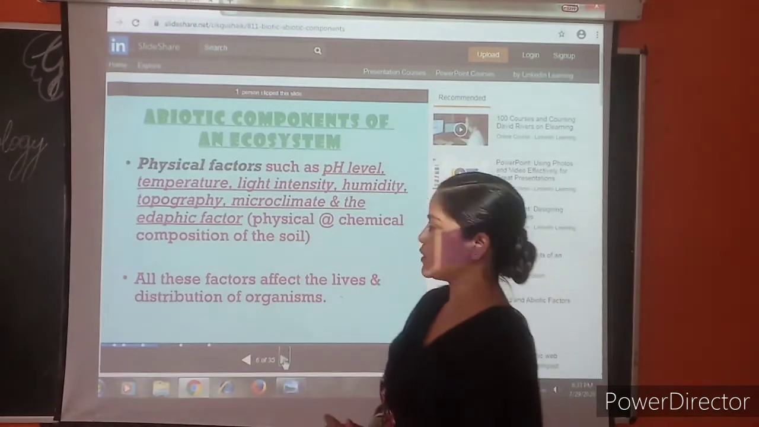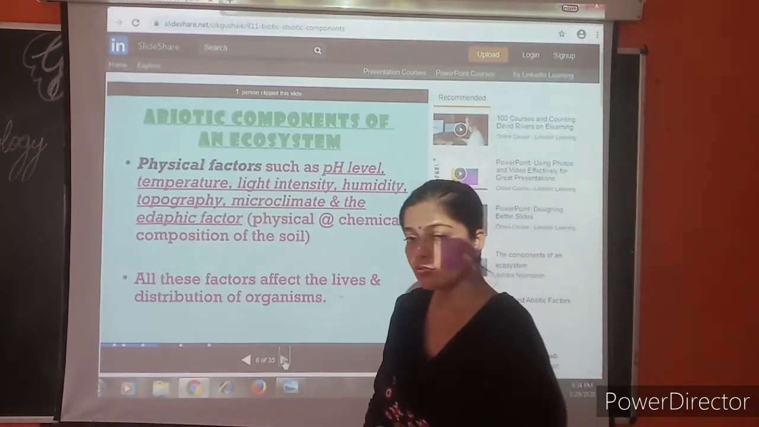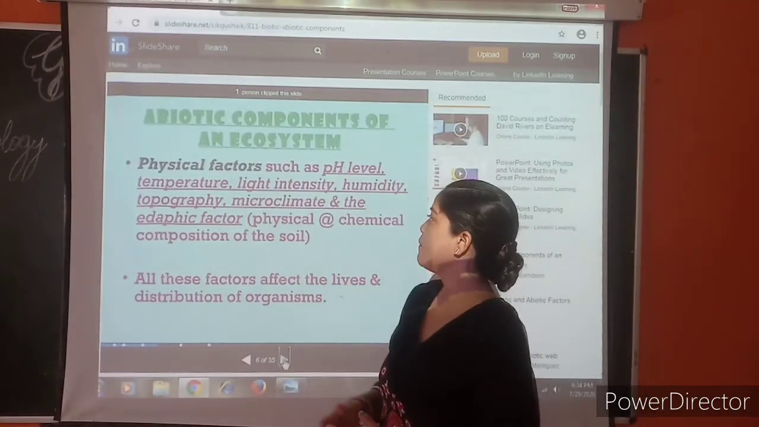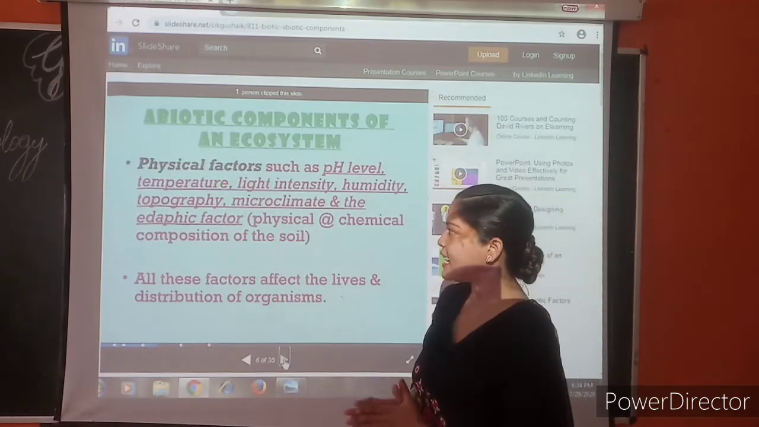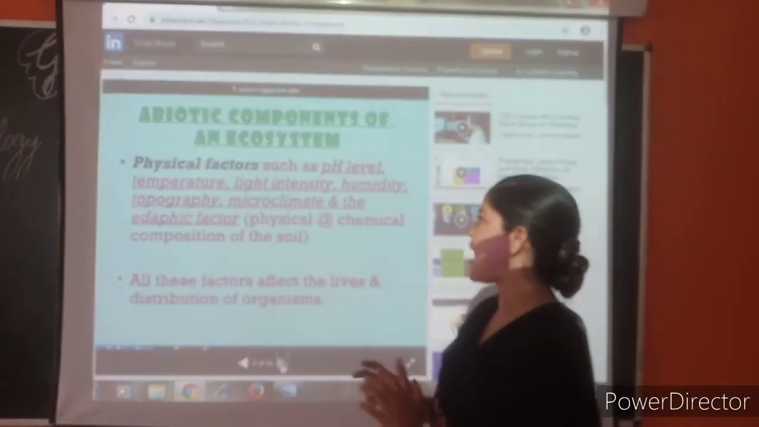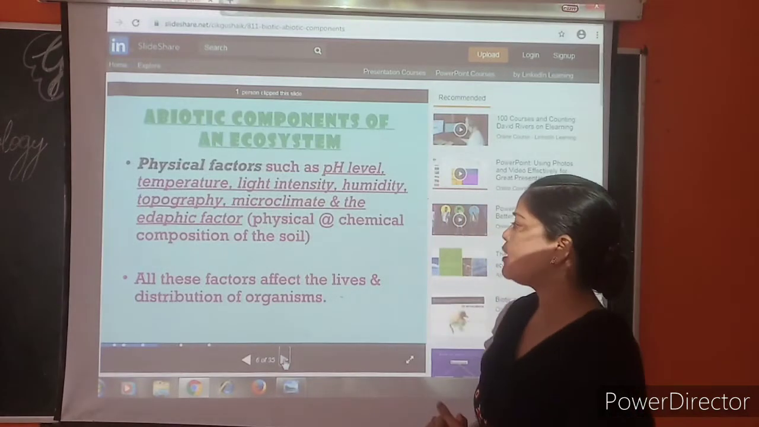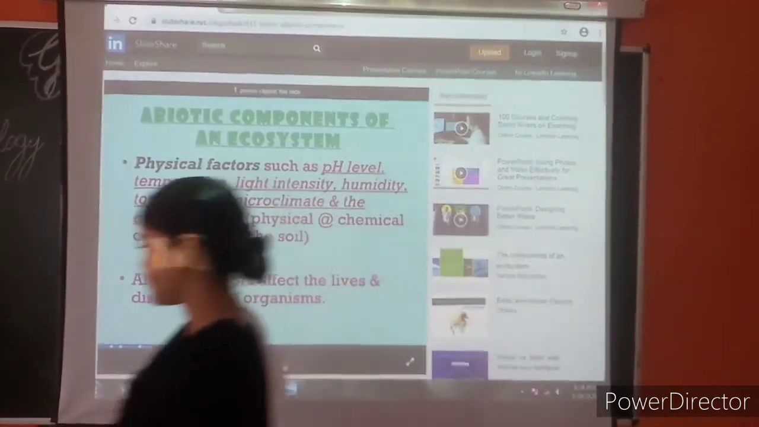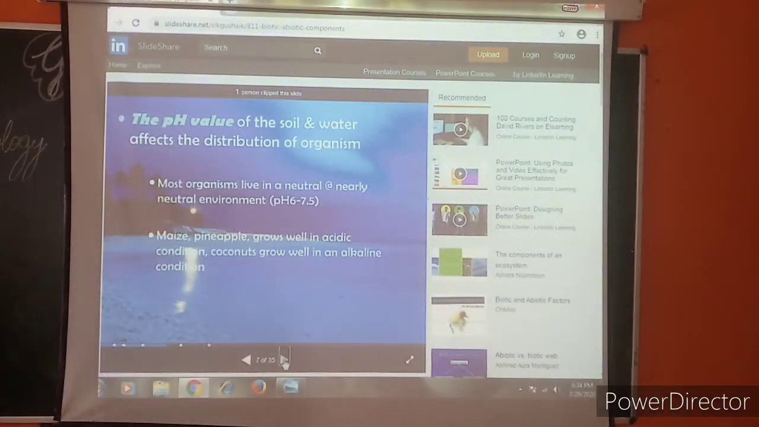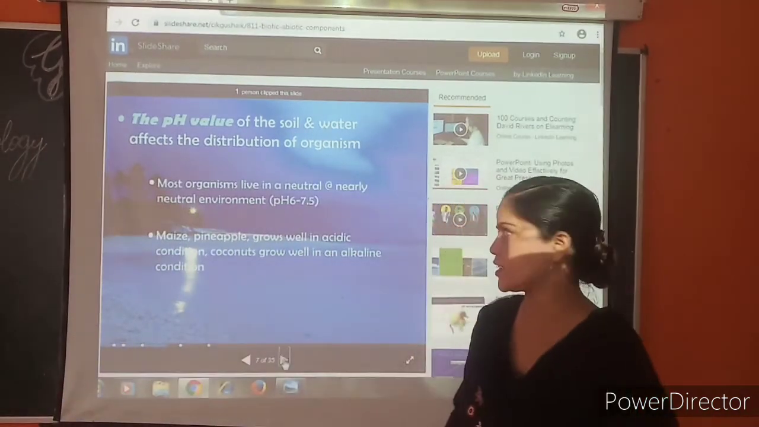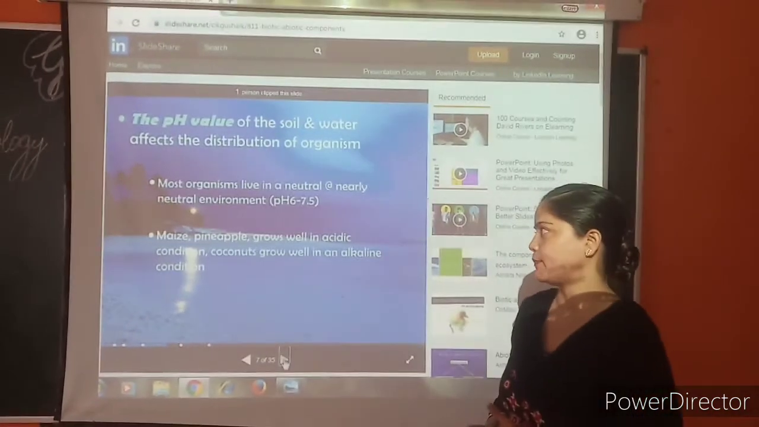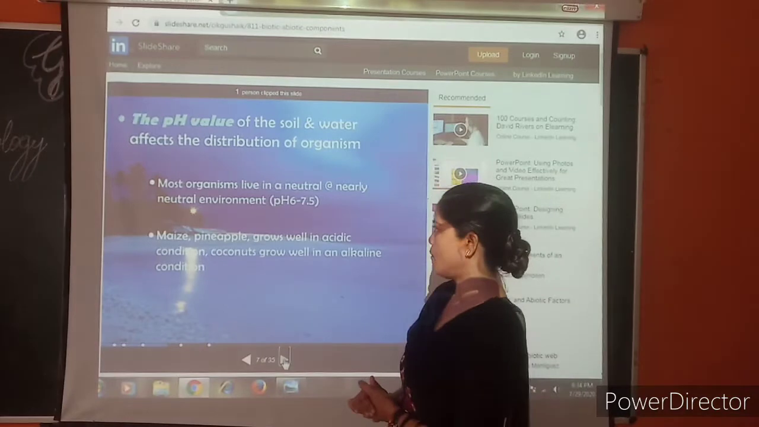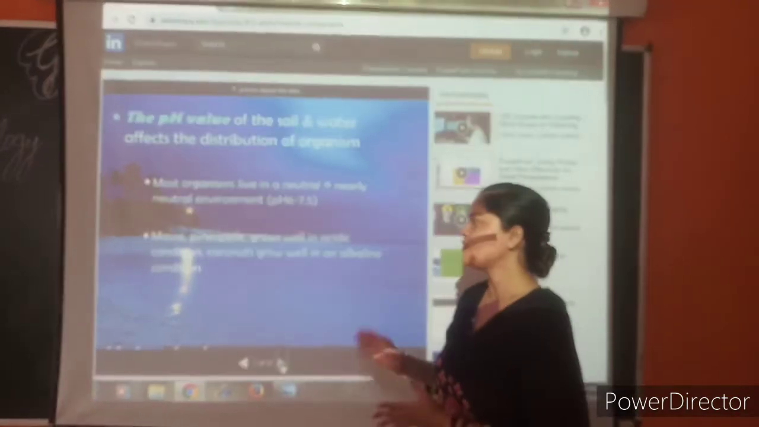Abiotic components of an ecosystem. Physical factors such as pH value, temperature, light intensity, humidity, topography, microclimate and the edaphic factors, that is, physical and chemical composition of the soil. All these factors affect the life and the distribution of organisms. The pH value of the soil and water affects the distribution of organisms. Most organisms live in a neutral or nearly neutral environment, that is, pH 7.5.